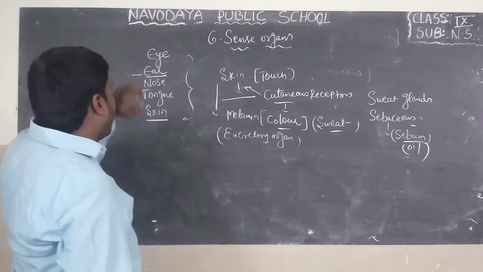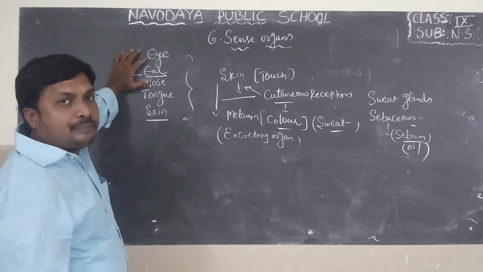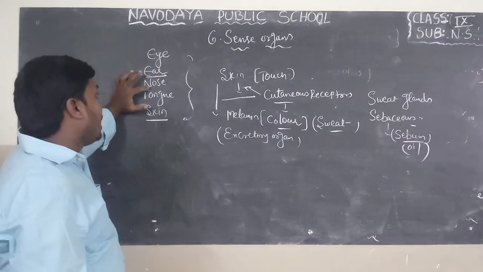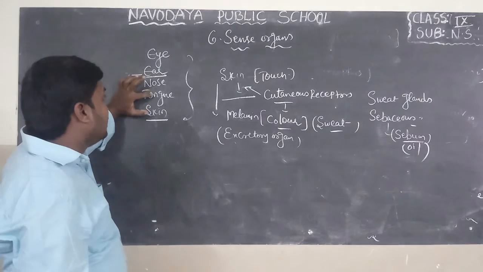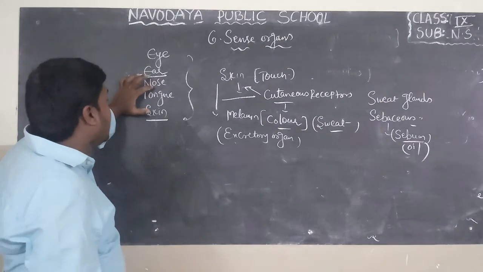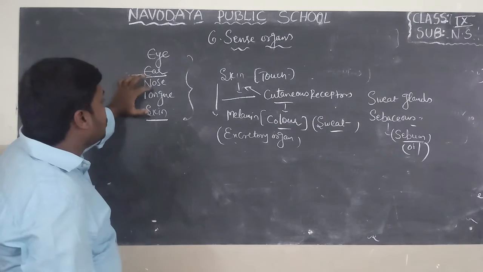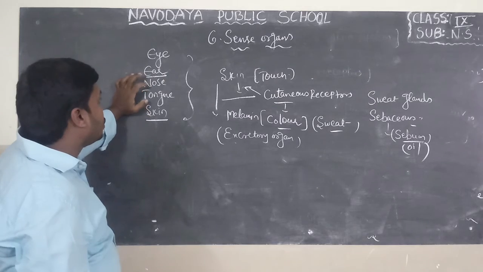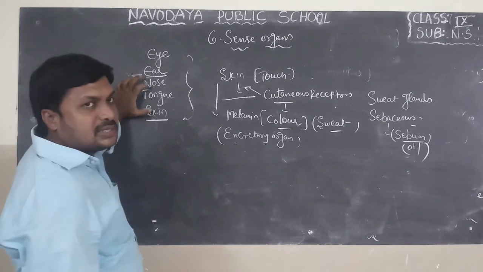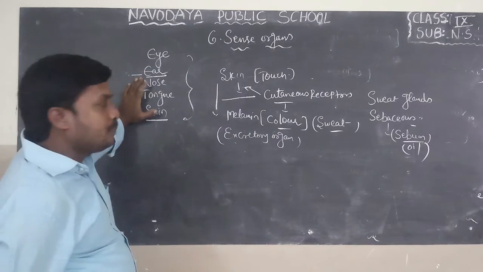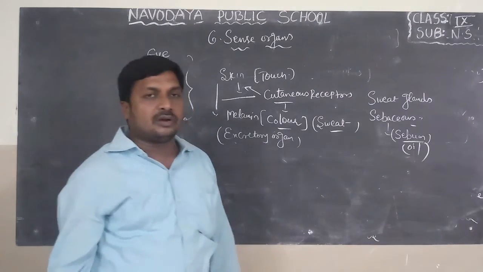The study of the eye is called ophthalmology, and the study of the ear is called audiology. The specialists who treat the diseases which affect the ear, nose and throat are called ENT specialists. And for skin, dermatology; the specialist who treats skin diseases is called a dermatologist. Okay, this is about sense organs.